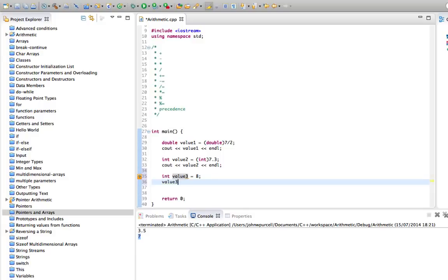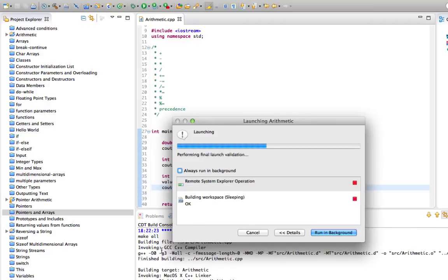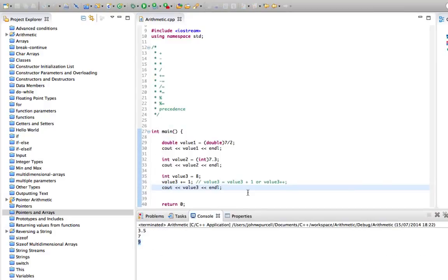If we do value3 plus equals 1, that's the same as doing value3 equals value3 plus 1, or the same as value3 plus plus. All of these three things are equivalent. So if we do cout value3, it's going to be 9. Let's run this, and it says 9.